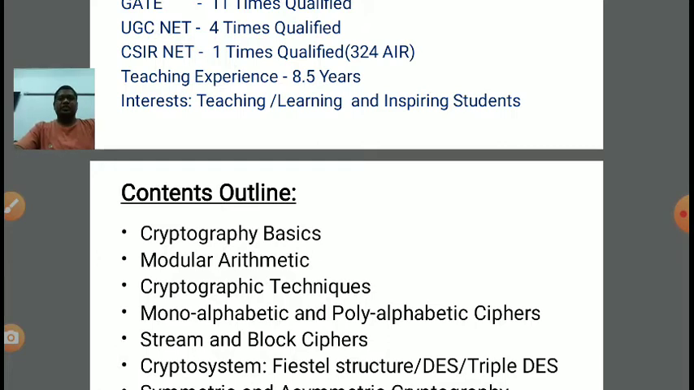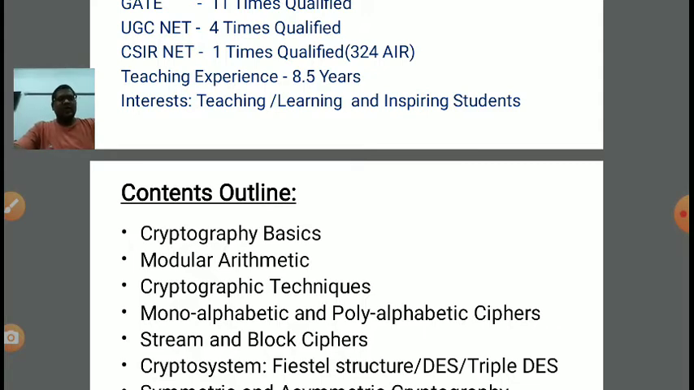In a crypto system there are five components. We should have plain text. In the output it will be generated in the form of ciphertext. To perform this we require a key, and at the sender end the encryption algorithm, and at the receiver end the decryption algorithm is required. So all these five components in combination comprise a crypto system, right?